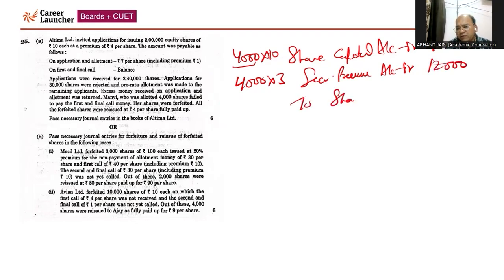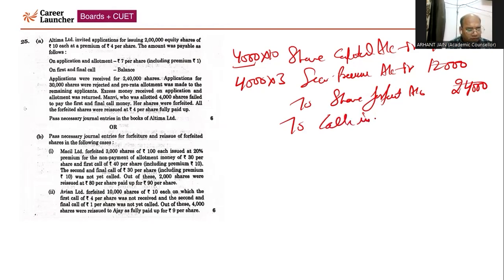To share forfeiture account, that is 24,000. To calls in arrears. We have calculated the calls in arrears. She has not paid 7 rupees. How 7 rupees? Because 14 rupees minus 7, that is 7 rupees on first and final call, and 4,000 into 7, we have already calculated, 28,000. So this is the forfeiture account that the company has forfeited. The company has received nothing but the face value of 6 rupees on application and allotment on 4,000 shares, because the company has already refunded the excess application money on excess shares. So to share forfeiture account 24,000.